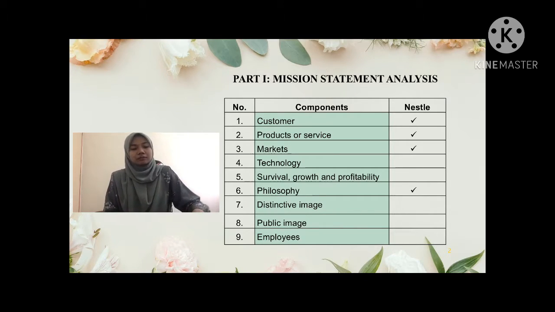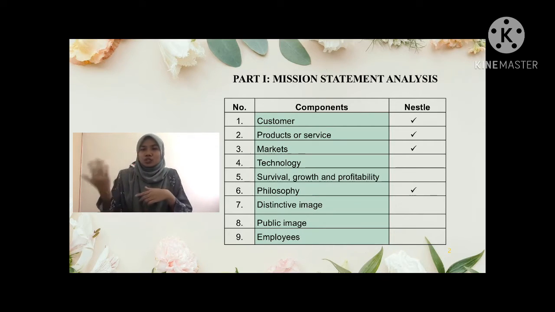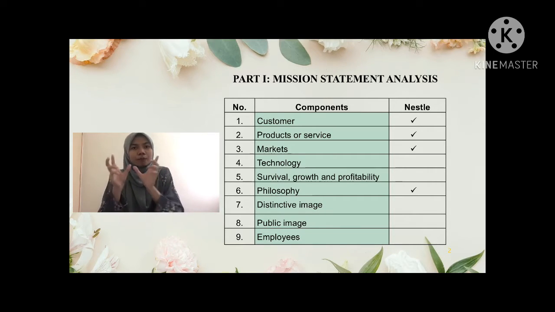This is because to make a good mission statement, the company must reveal what the organization wants to be and who it wants to serve, or the mission statement must have a statement of purpose, a philosophy, or belief. To make a good mission, the organization must fulfill the 9 characteristics of a mission statement.